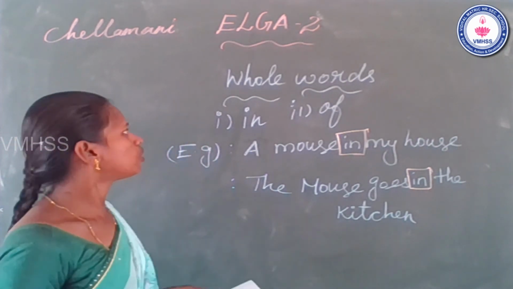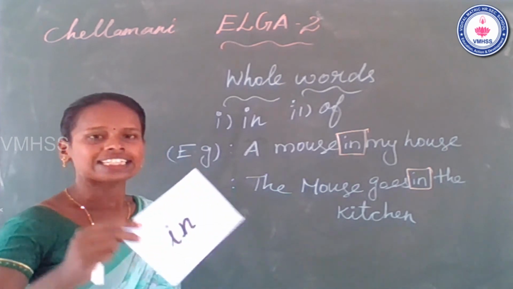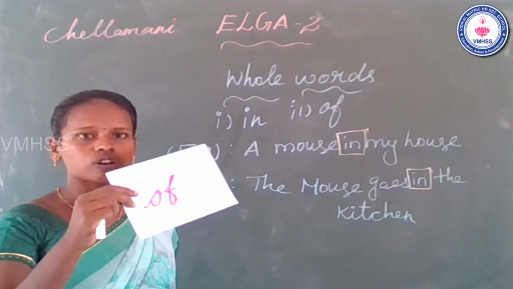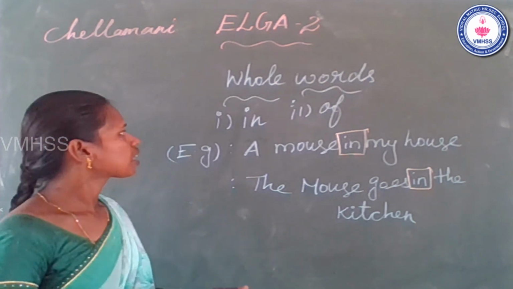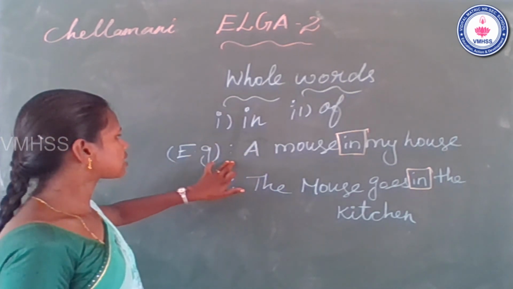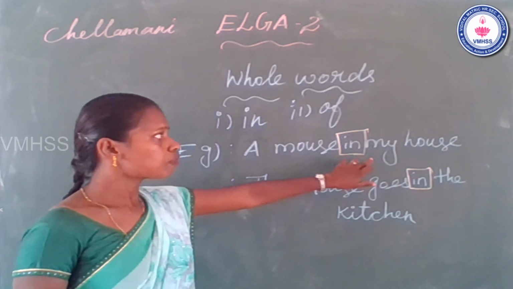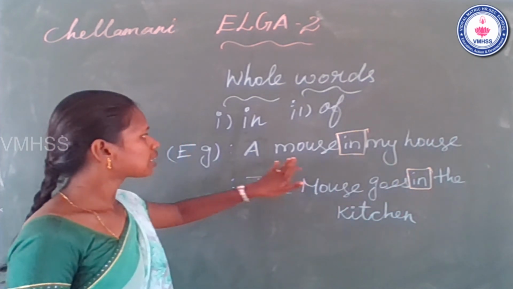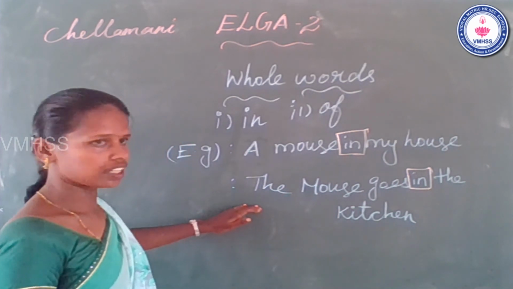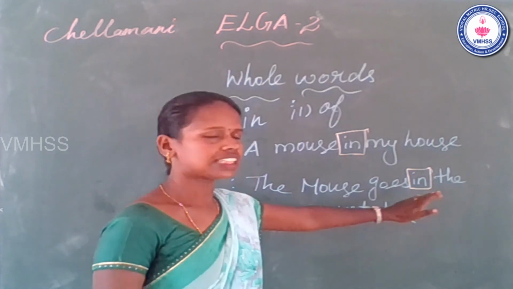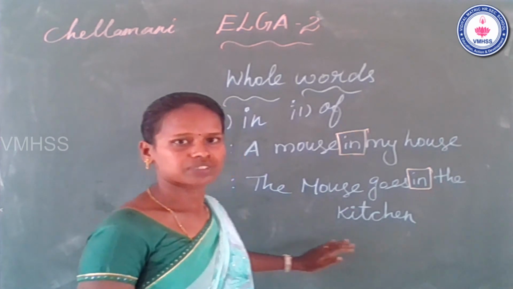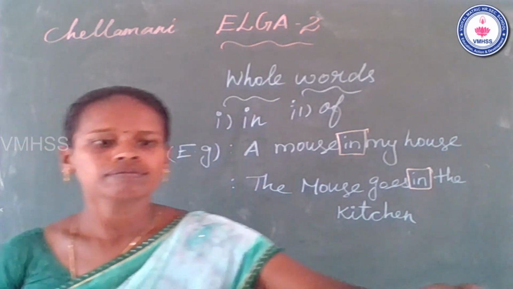In the whole word session, we learn two whole words. The first whole word is in and the second whole word is of. Now let's see some examples for the whole word in. The first example is a mouse in my house. The second example is the mouse goes in the kitchen. It's clear? Now go to the slide.